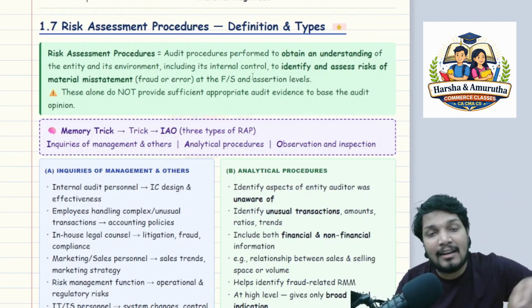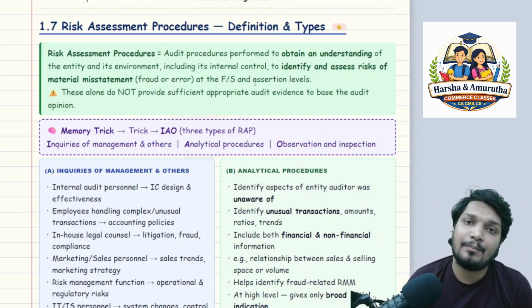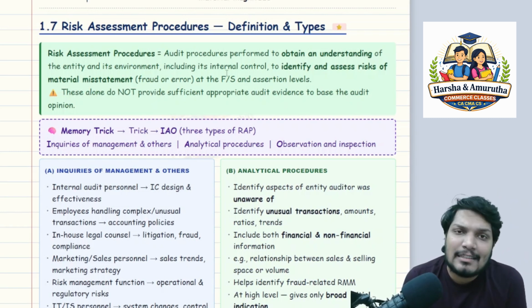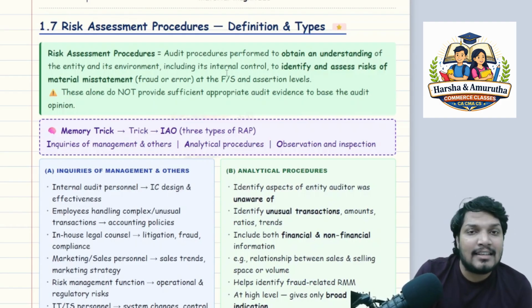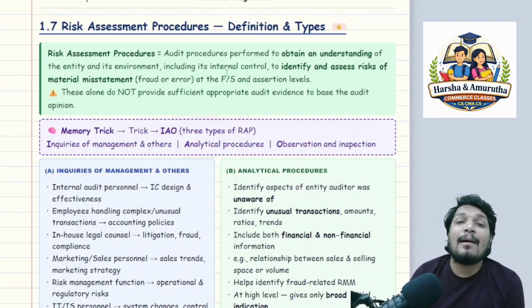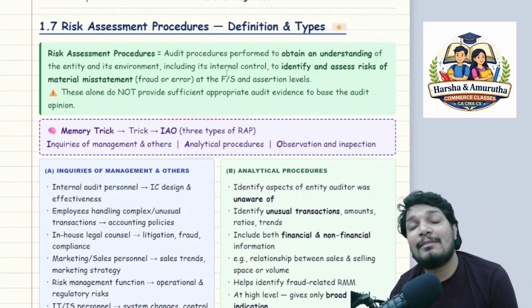So what is a risk assessment procedure? It is also an audit procedure, but a risk prefix is attached. Why attached? It becomes more elevated. That audit procedure is more elevated. It is a risk assessment procedure.